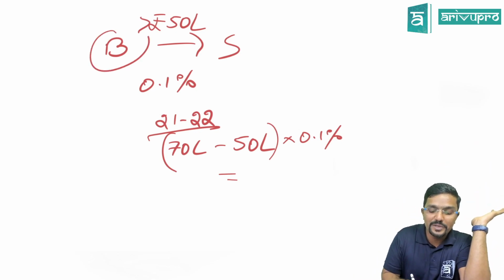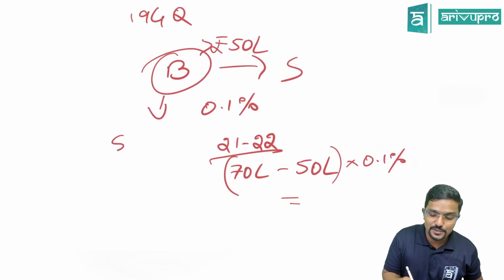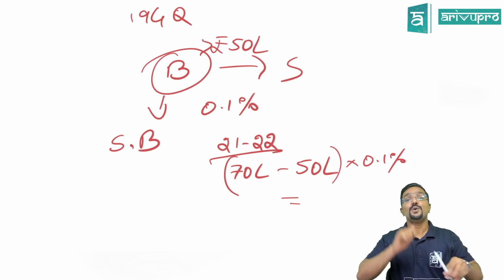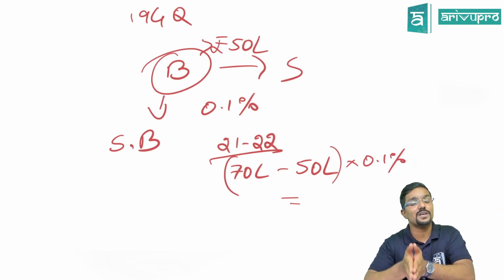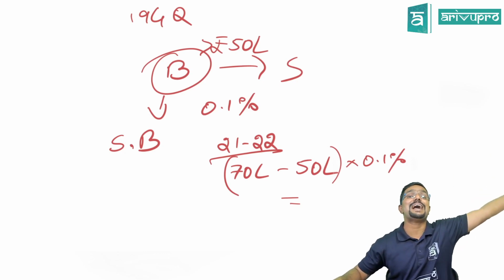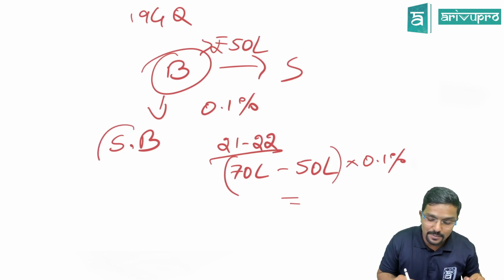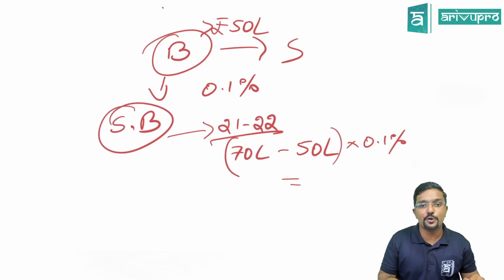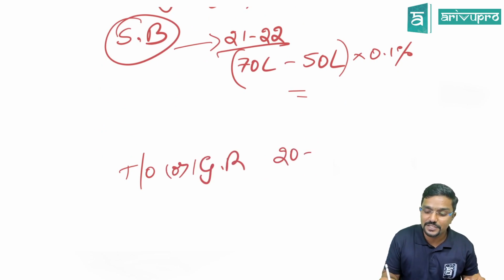But who should be the buyer? Not all buyers can deduct it. They have said the buyer means a specified buyer. And who is a specified buyer? One whose turnover from business, or gross receipts from business or profession, in the last year was more than 10 crore. So I will become a specified buyer in 21-22 if my turnover or gross receipts in the last financial year was more than 10 crore.